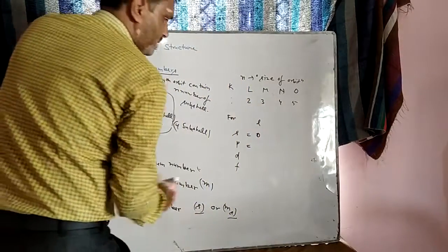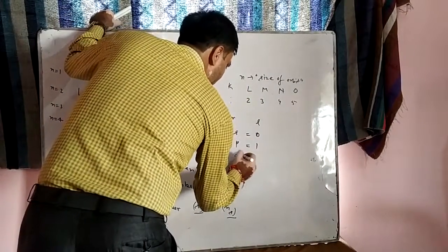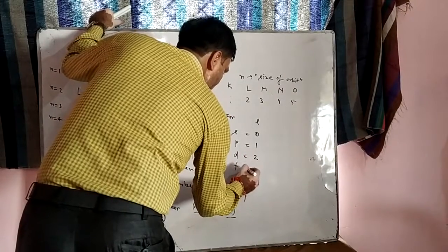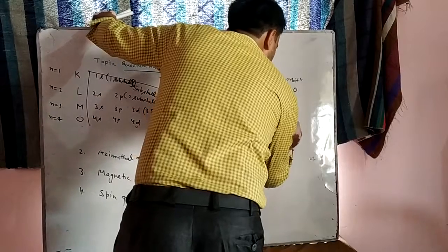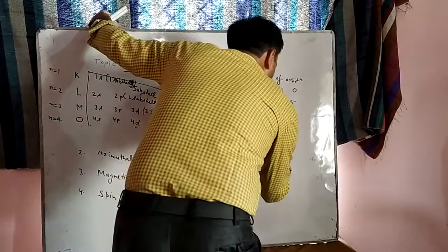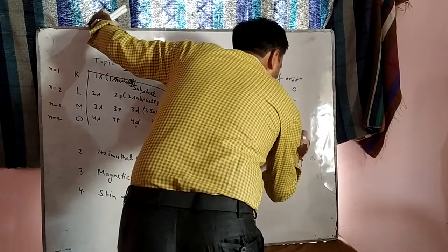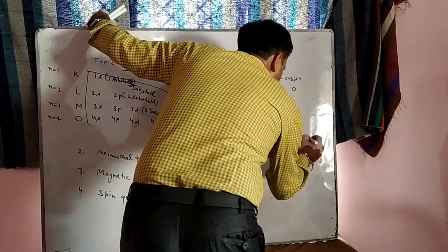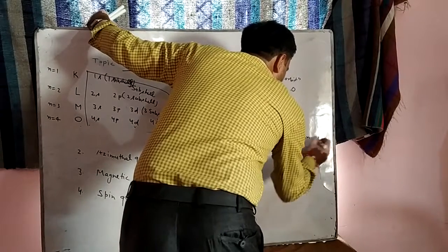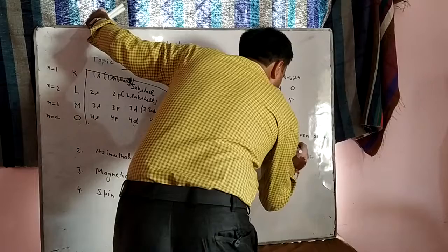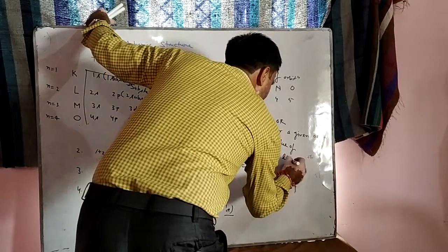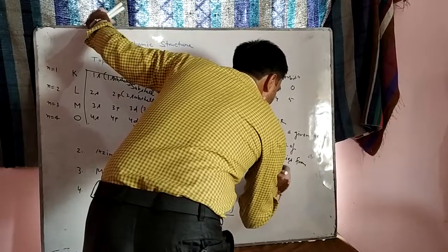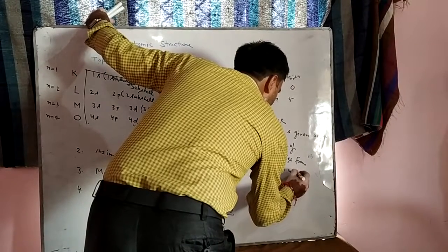For the p subshell, the value is 1. For the d subshell, the value is 2. For the f subshell, the value is 3. Or you can say, for a given orbit, the value of l lies from 0 to n minus 1.